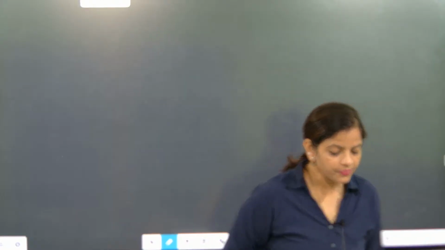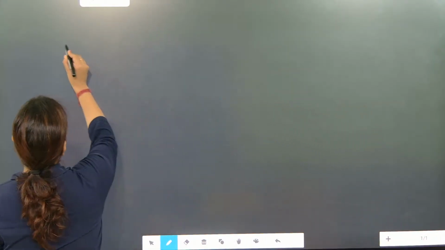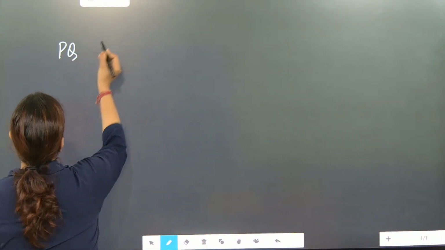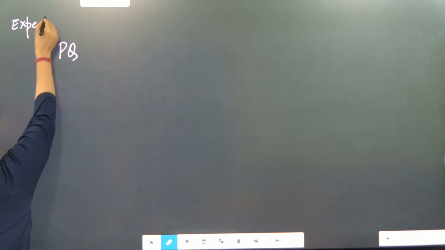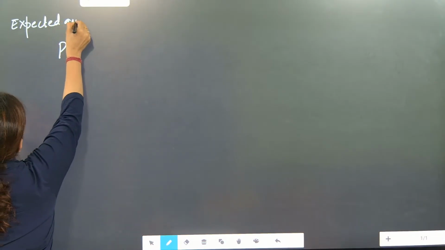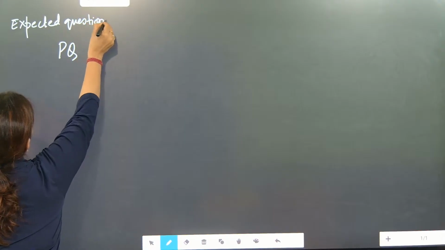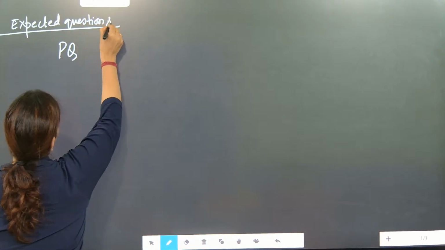Right question, beta. PQ is a chord of length... Right, first question. First important question. Expected question. Expected questions. So now for board expected questions we are starting.